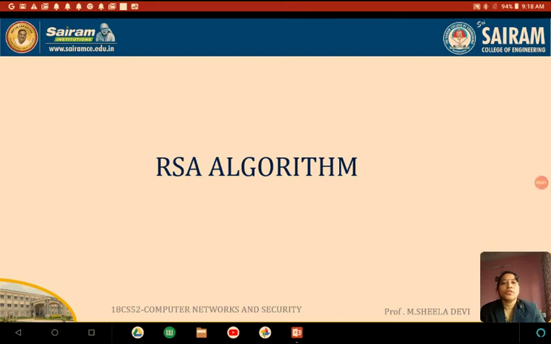Hi students, today we'll see the RSA algorithm. Before going into the RSA algorithm, we have to see what is cryptography, what is public key cryptography, and how it is related to the RSA algorithm.